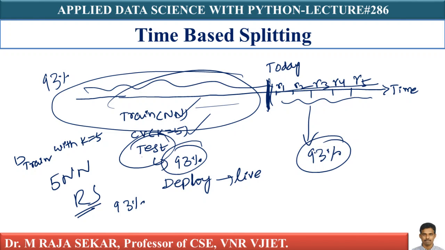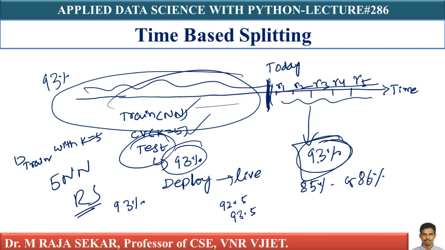I do not expect to see 85% or 86%. I expect 92.5 to 93.5, very close to 93%. That's what I expect, but there are cases where I may not get it.